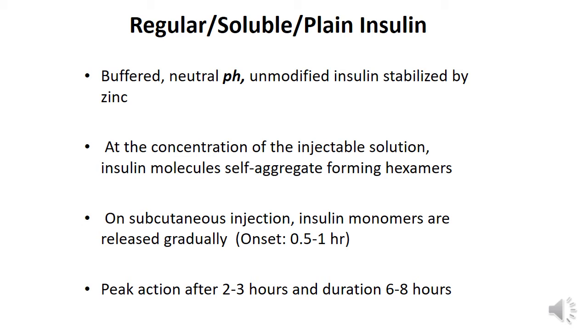At the concentration of the injectable solution, the insulin molecules self-aggregate to form hexamers. On injection, the monomers are released gradually from the hexamers. That is why the onset of action takes 30 to 60 minutes. It peaks after 2 to 3 hours and has a duration of 6 to 8 hours.